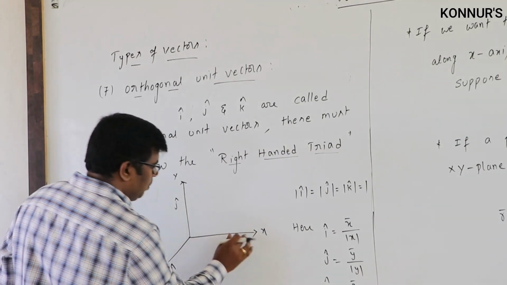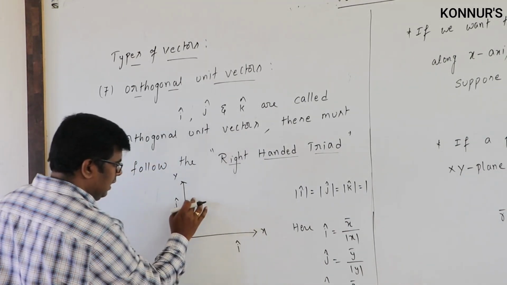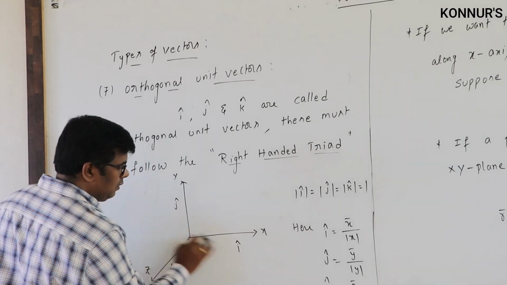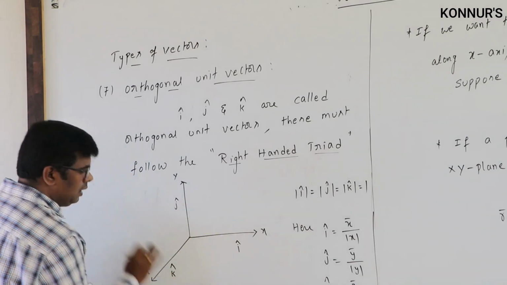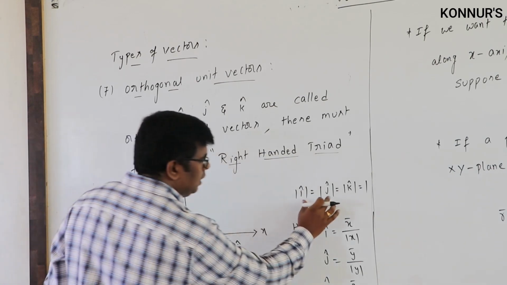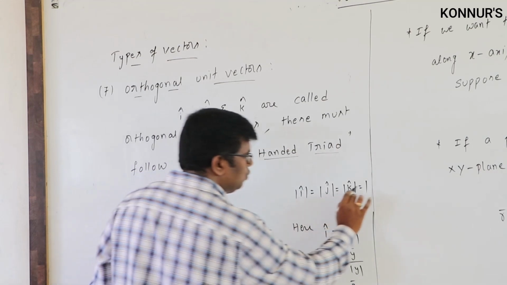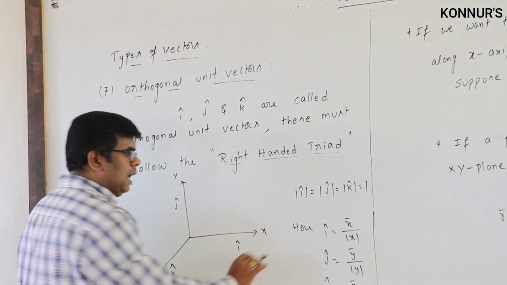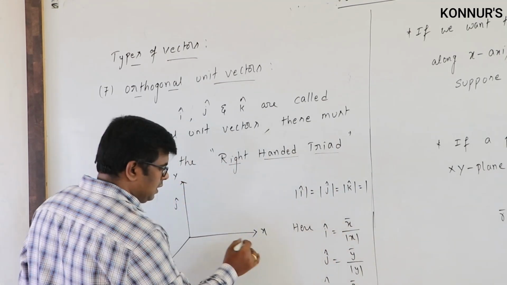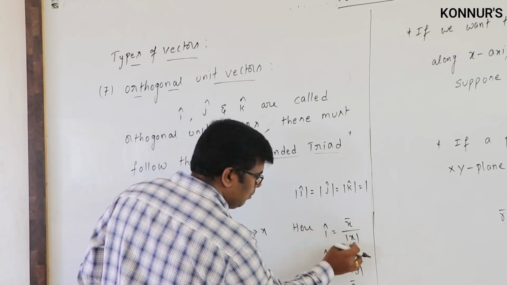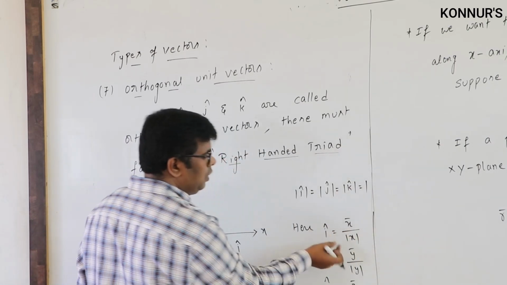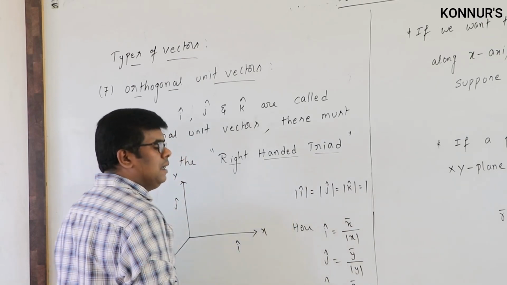And to represent the x-axis, y-axis and z-axis, we have the unit vectors I cap, j cap and k cap. You know already, these are unit vectors whose magnitudes are 1. I cap means the vector x bar by modulus of x, because you know the definition of unit vector is the given vector by its magnitude.